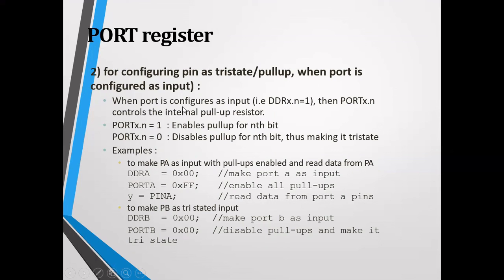When the port is configured as input, that is DDRX equals 0, then PORTXn controls the internal pull-up resistor. If you declare PORTXn equals 1, it enables the pull-up for the nth bit. If PORTXn equals 0, it disables the pull-up for the nth bit.